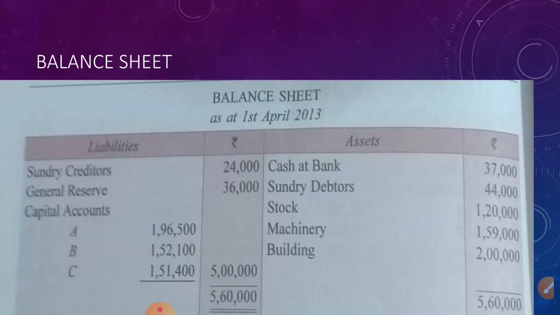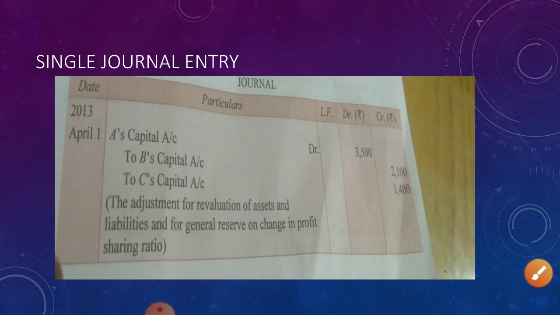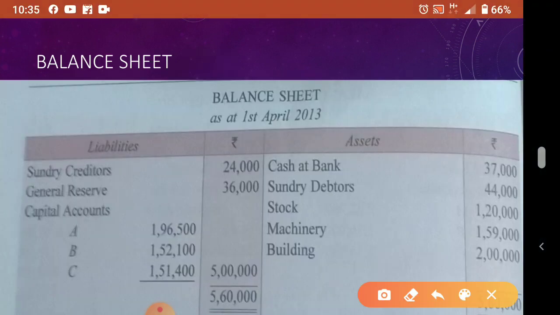37,000, then no items change because they do not want to show the revised value. That is the meaning. So cash at bank same, you write whatever is there in the question. Debtors also same, stock also same, machinery also same, building also same. Then sundry creditors 24, general reserve also they don't want to distribute, so that also we put as it is. But the capital account will change.